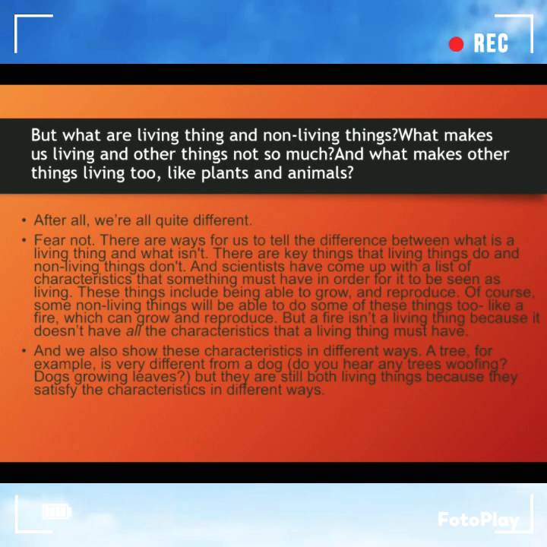There are key things that living things do and non-living things don't. Scientists have come up with a list of characteristics that something must have in order for it to be seen as living. These things include being able to grow and reproduce. Of course, some non-living things will be able to do some of these too, like fire, which can grow and reproduce, but a fire isn't a living thing because it doesn't have all the characteristics that a living thing must have.